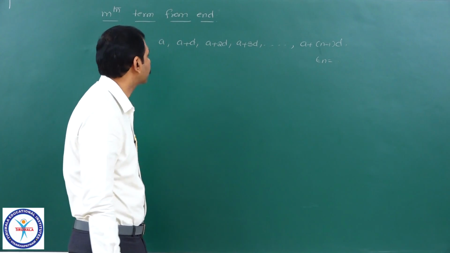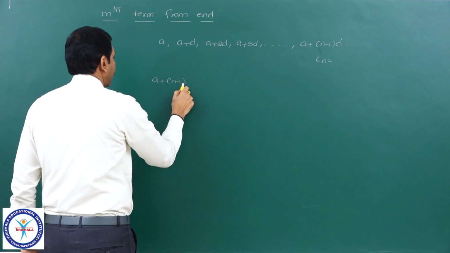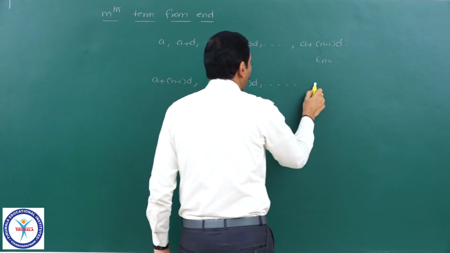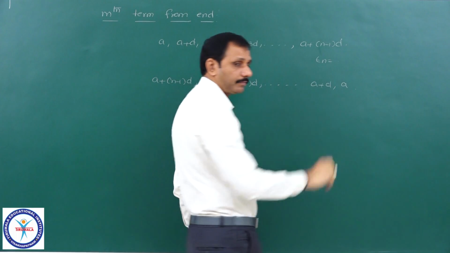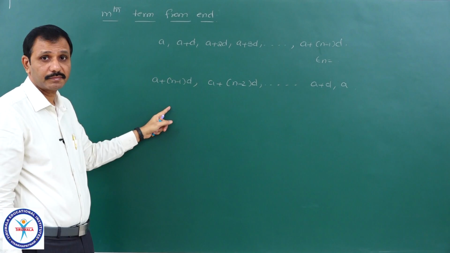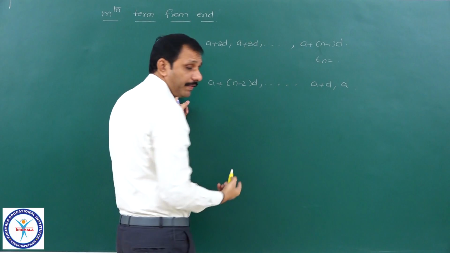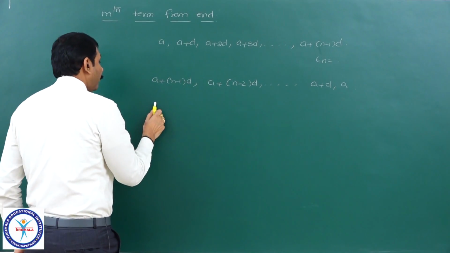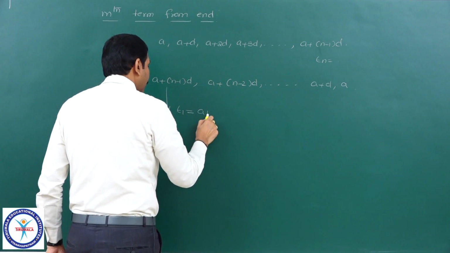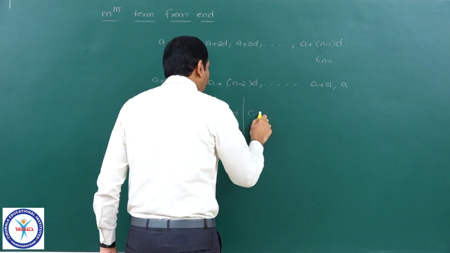Look here. That same sequence I will write as a plus (n minus 1) into d, a plus (n minus 2) into d, and so on, a plus d, a. I have written it by taking the nth term as the first term here. So, the mth term from the end means the mth term from the beginning of this sequence. Therefore, for this one, I will take the first term T1 as a plus (n minus 1) into d. Observe this. And what is the common difference?